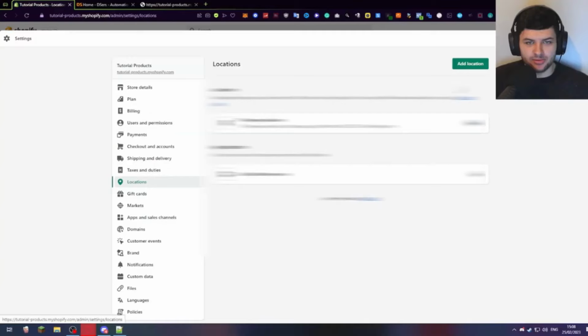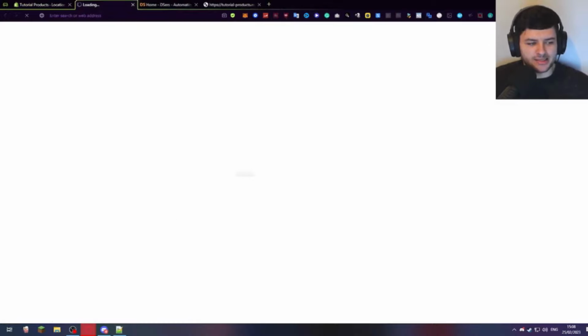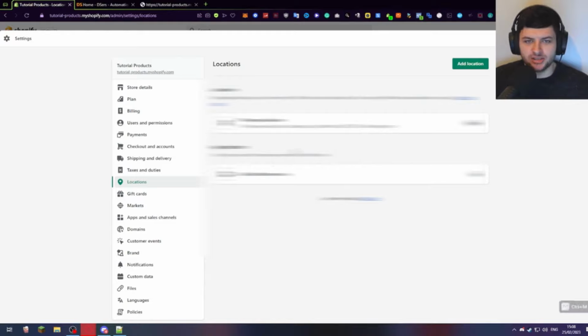Also, in locations, I'm going to blur this out, but this is the location of your store. So your shop location will usually be here. It'll say your address if it's a personal address or a commercial address, and it'll also show your app location. So my main fulfillment app is DSers, which I always show you guys to use to auto fulfill everything. I'm shipping products from their fulfillment service, or at least using that to fill AliExpress orders, right?